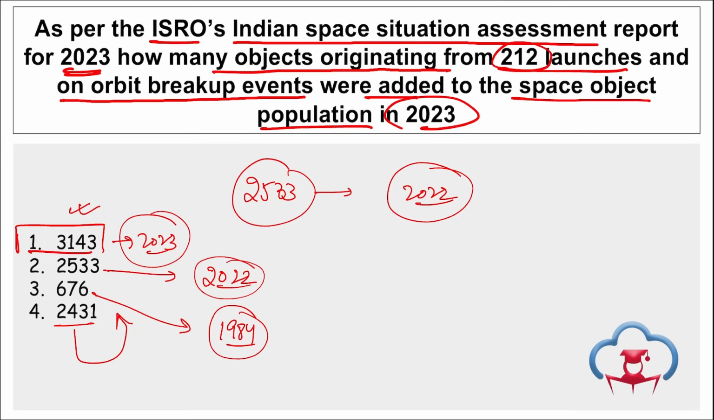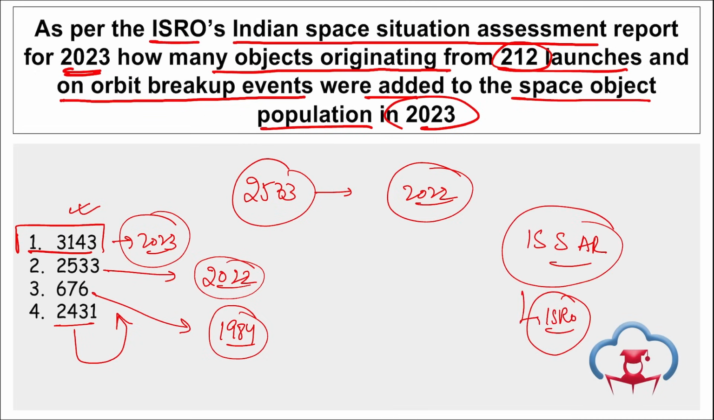Correct. Then if we further talk about this Indian Space Situational Assessment Report, this is compiled by ISRO. Basically it is for safe and sustainable space operations. That means whenever we launch any satellite or rocket into our orbit, we should make sure that there is no debris in our orbit that can hit our rocket or satellite, because if it does, the impact will be very disastrous and it can even lead to a failure of the mission.